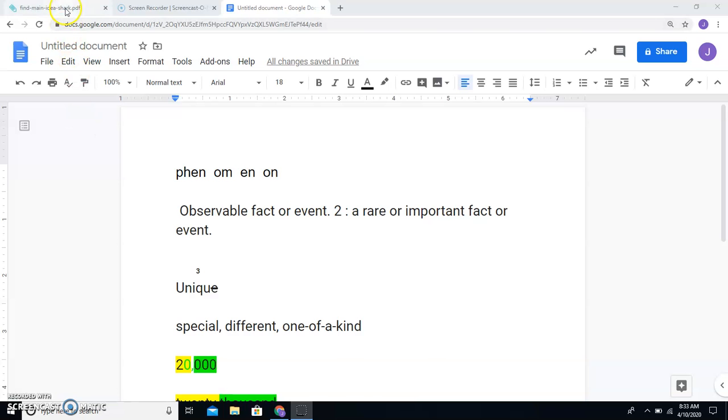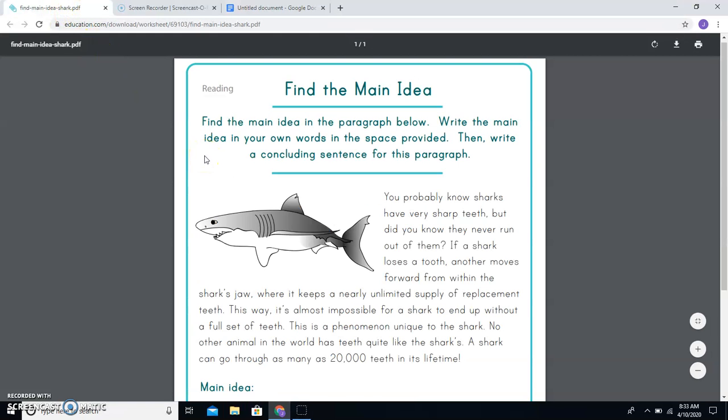Now, today we're going to do something a little bit different because since we're up against spring break or Easter break, we cannot get into another whole story. And so we are going to do this short informational text today, and we are going to focus on finding the main idea. Now, you can find all kinds of little details in this informational text. And hey, bonus points for you if you write those in the comments below as well. But what is the main idea, the one idea of the whole paragraph? That's what I'm looking for. You need to write that main idea in your own words.